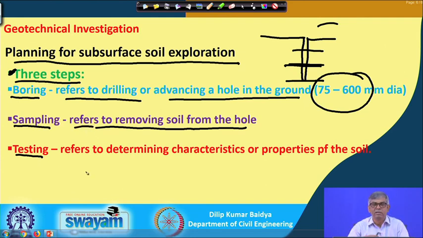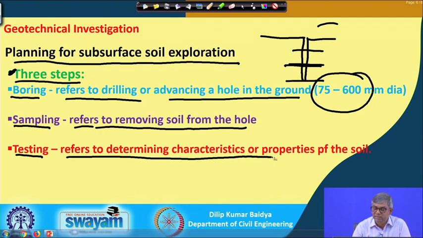When you get the sample from the borehole, it has to be brought into the laboratory for characterization. Characterization means, first of all, index properties like liquid limit, plastic limit, grain size distribution, unit weight and all those things. Field moisture content we have to find out, and afterwards you have to find out strength parameters like C and phi, and compressibility parameters like Cc, Cv and others. So, the first part is boring, the second part is sampling, the third part is testing, and testing means determining the characteristics or properties of the soil.